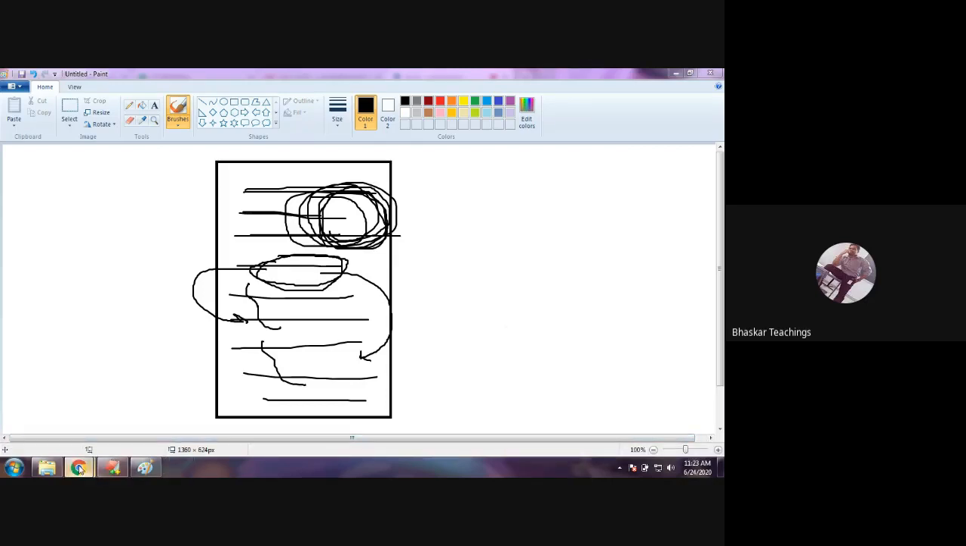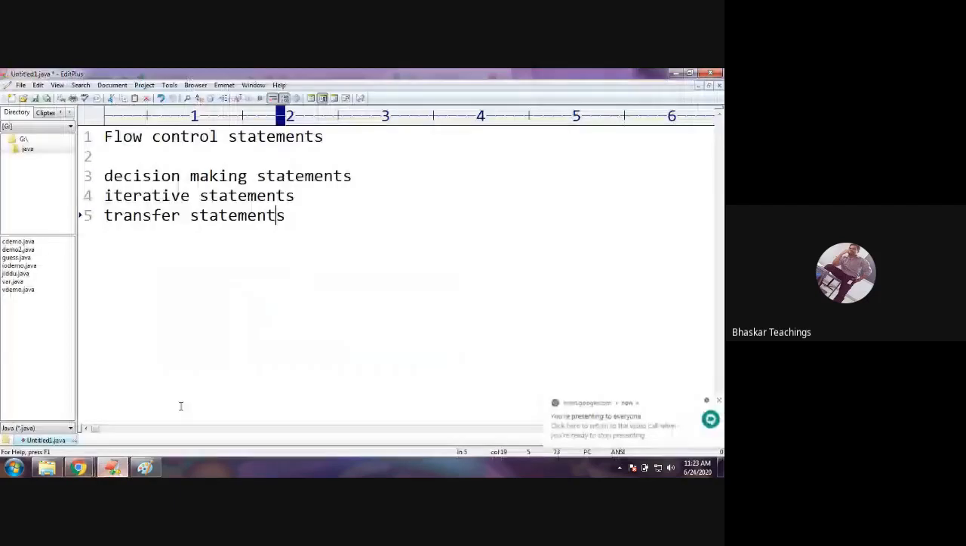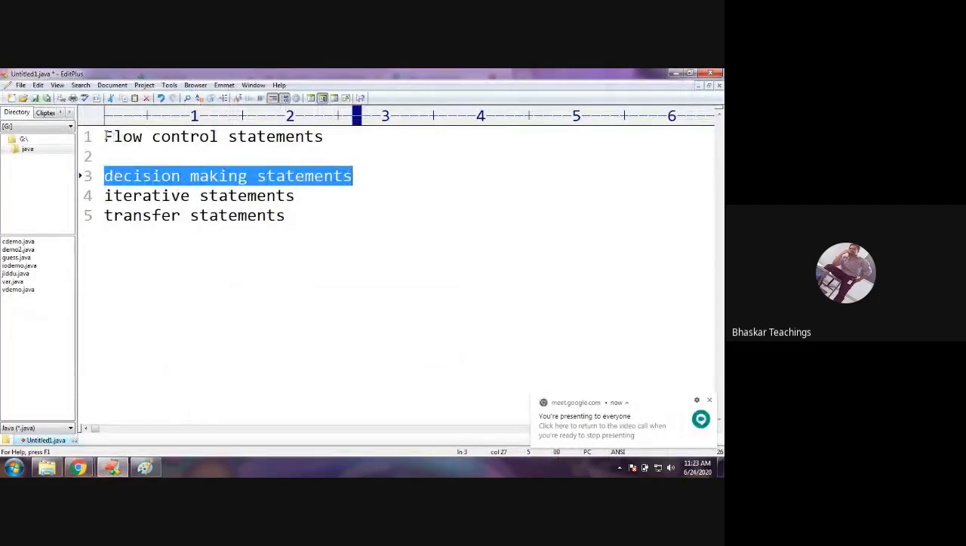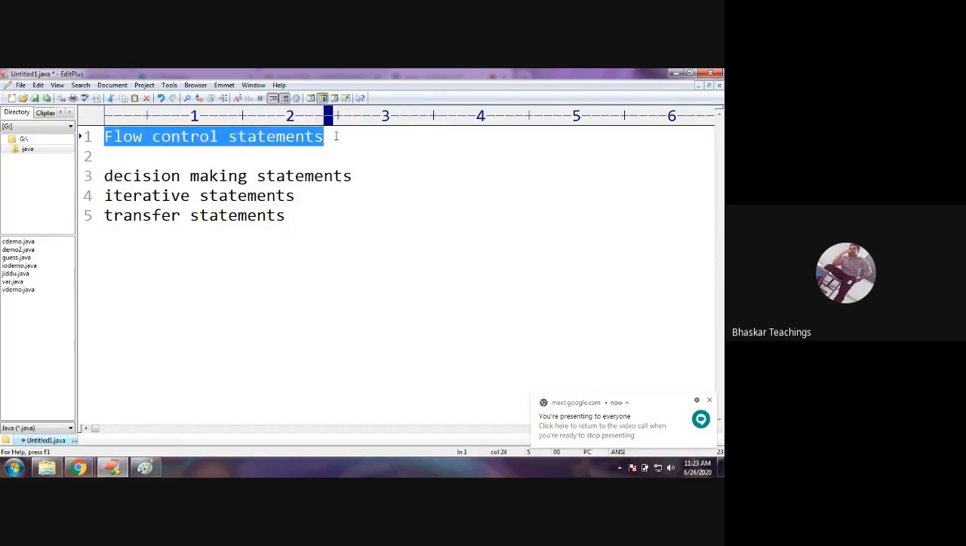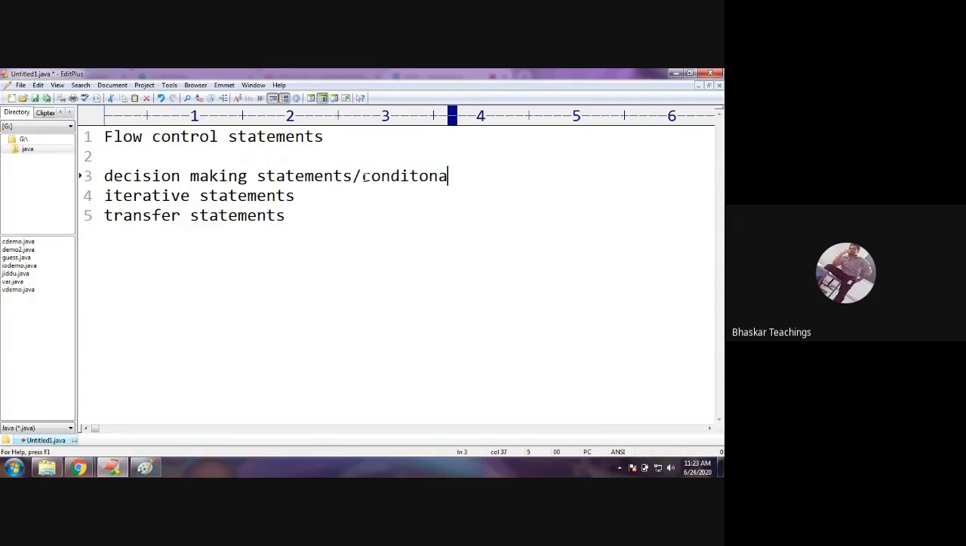Fine. So now we have decision making. Such kind of loop statements, if statements, switch case statements and transfer statements are going to come in today's topic. These are called flow control statements, flow control structures. So first category is decision making statements, also called conditional statements, where you will find if statements, switch case, like that. And the second category is iterative statements, also called looping statements.